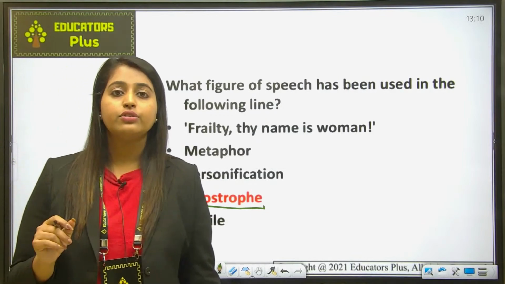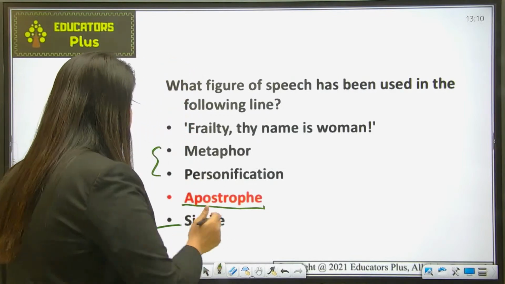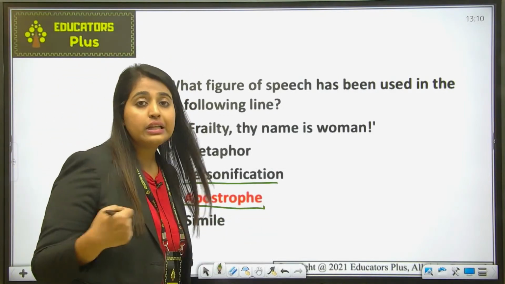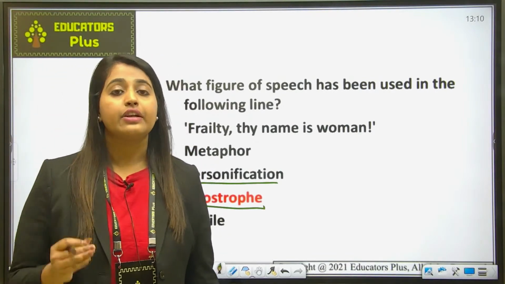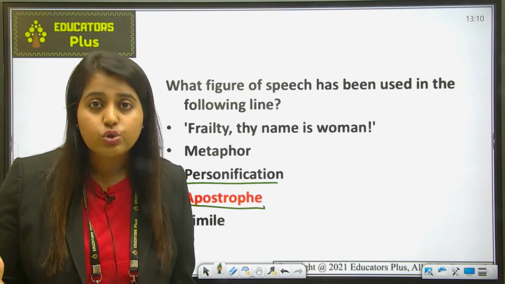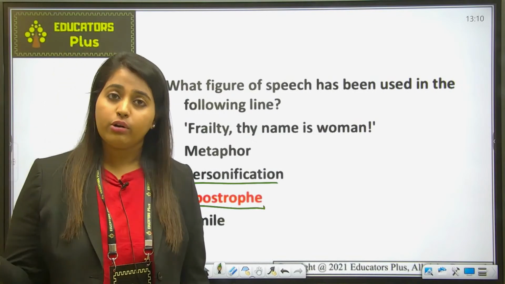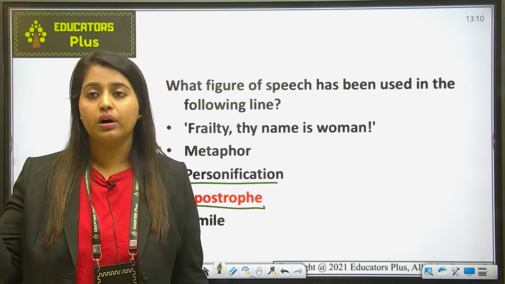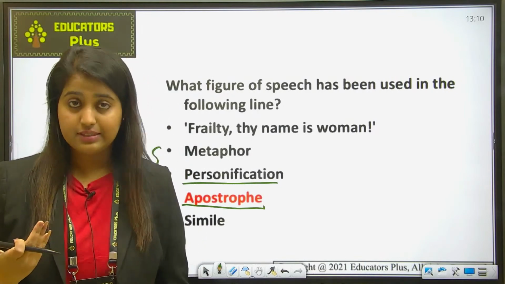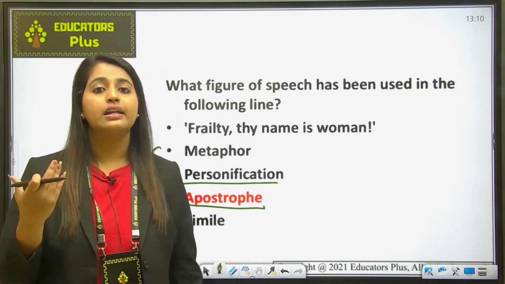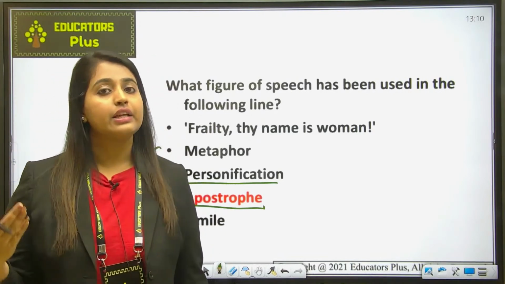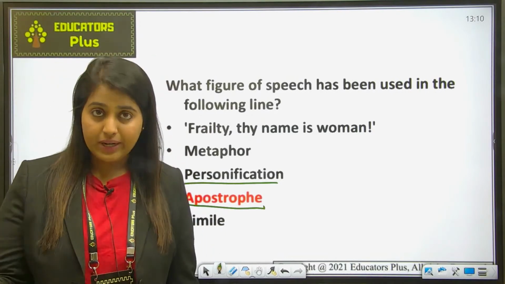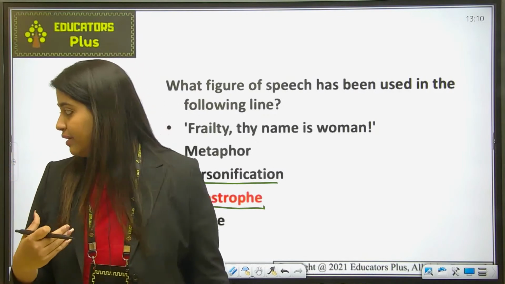Fine. Also, let's talk about personification. Personification is a figure of speech in which human characteristics are attributed to an abstract quality, animal or object. If I say the wind is breathing across my face, wind is not a living thing, but I am attributing the qualities of a living thing to an abstract object, that is wind. So that's why it is personification.